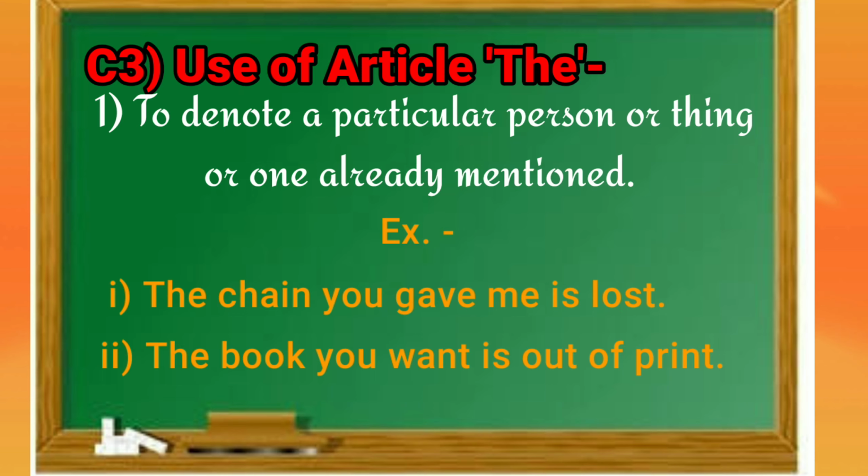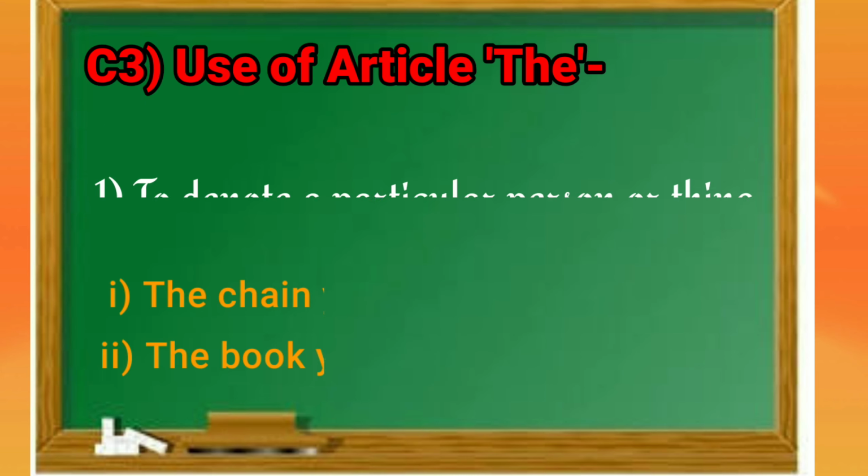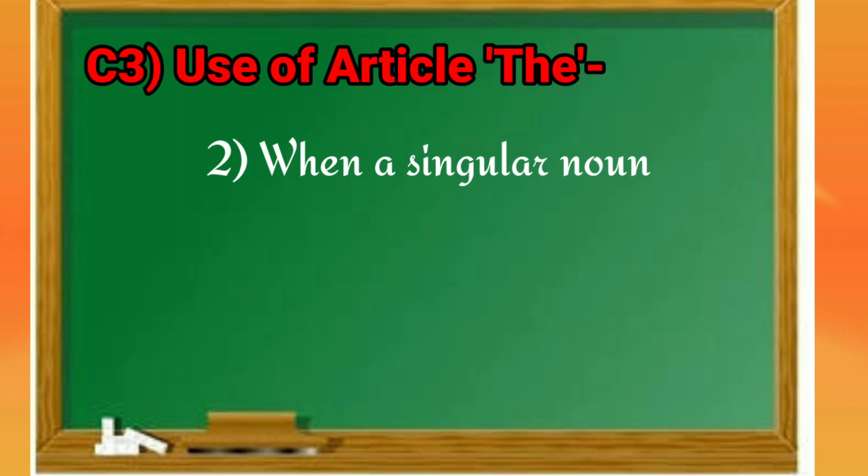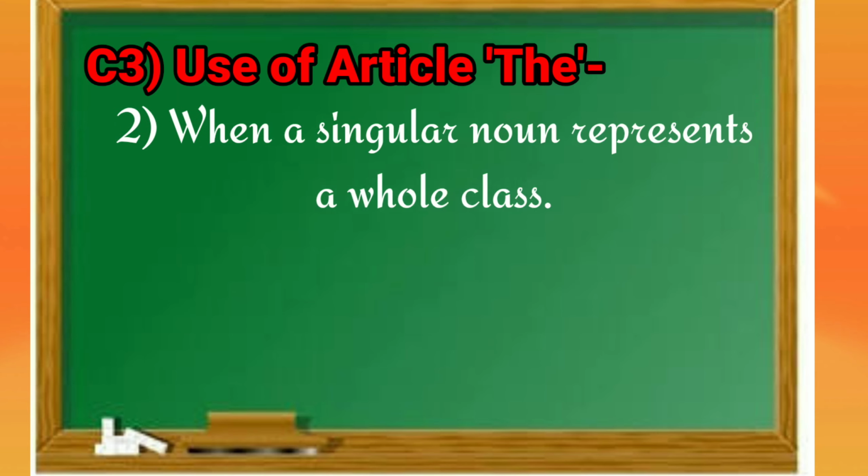Here, chain and book are common nouns, but the additional information, particular information you gave, you want, it is already mentioned. So, in such kind of situation, we are using article the before such nouns. Now we will move to our second rule, that is, when a singular noun represents a whole class, then we will use article the before them.